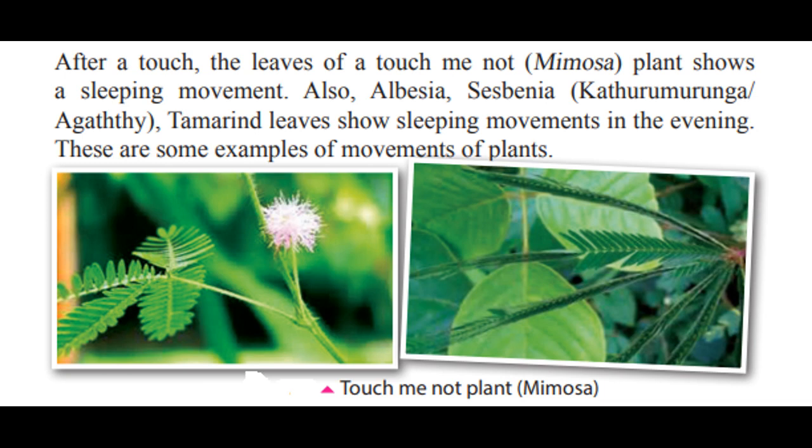What is the sleeping movement now? These leaves are made up of tiny leaflets. They fold inwards and they just shrink. That is known as the sleeping movement. So apart from these sleeping movements, do plants show other movements, children? When we look at a plant, it's very difficult to observe whether it shows movements other than these sleeping movements. It's very difficult to observe that a certain plant shows different types of movements.